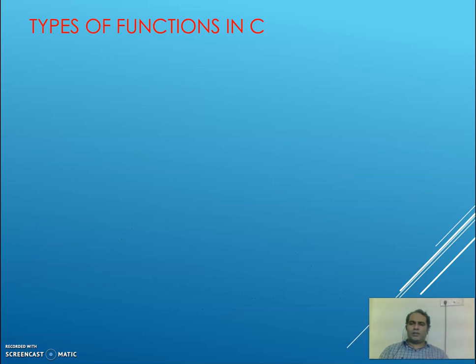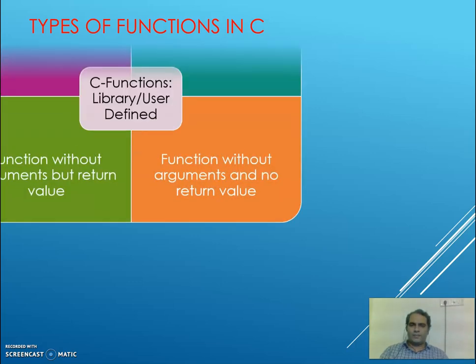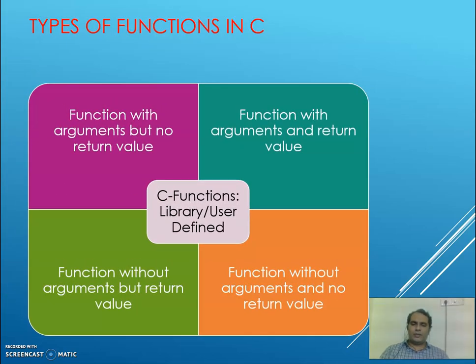Now, what are the different types of functions in C? We have functions which take parameters, functions which don't take parameters, functions that return values, functions that don't return values, and combinations of these. We may have library functions or user defined functions. Library functions are those functions which are already available in the header files. For example, you make use of the math function square root, sqrt, for which we include the math header file.